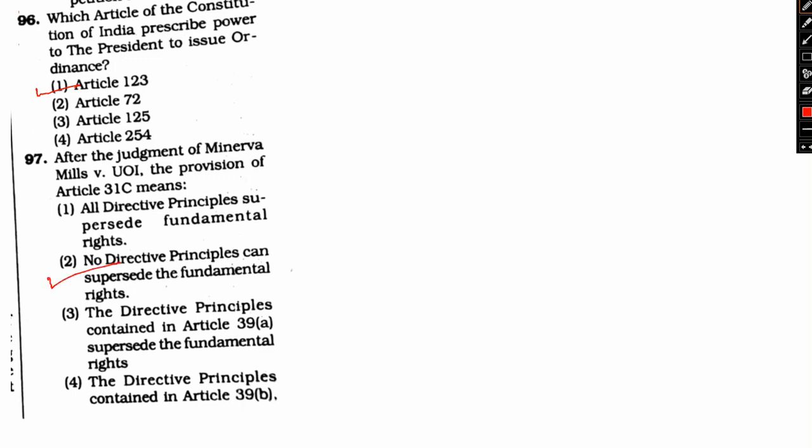তো এটাকে একটু যদি আমরা দেখি, after the Minerva Mills versus Union of India case, the Article 31C stands for the interpretation that no directive principle of the state policy can supersede the fundamental rights given under Part 3 of the constitution. In the Minerva Mills case, the Supreme Court also provided key clarifications on the interpretation of the basic structure doctrine. The court unanimously ruled that the power of the Parliament of India to amend the constitution is limited by the constitution. Okay, so this is all about the Minerva versus Union of India case.